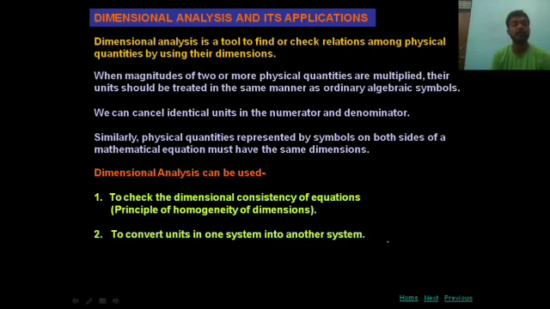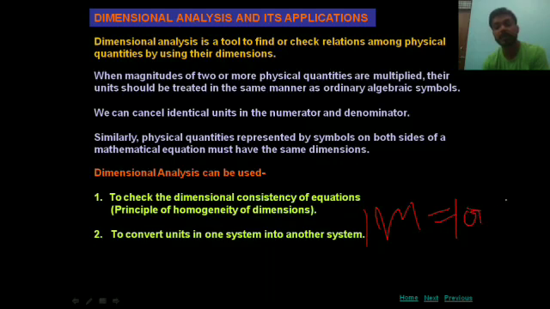Number 2 application is to convert units from one system into another. For example, 1 meter is equal to 100 centimeter. Here meter is one system of unit and centimeter is a different system of unit.